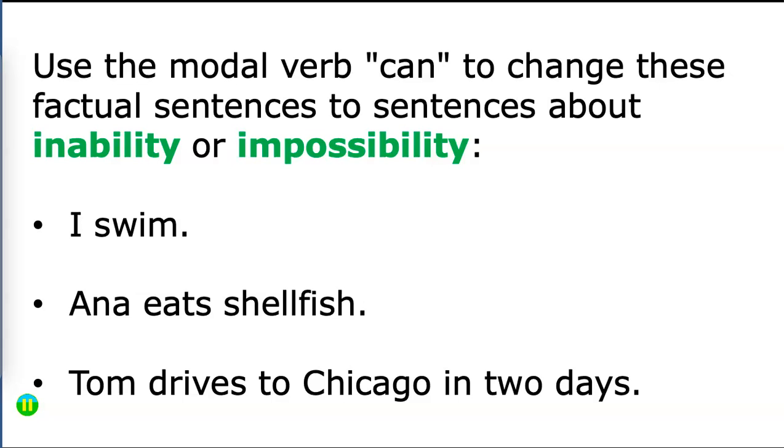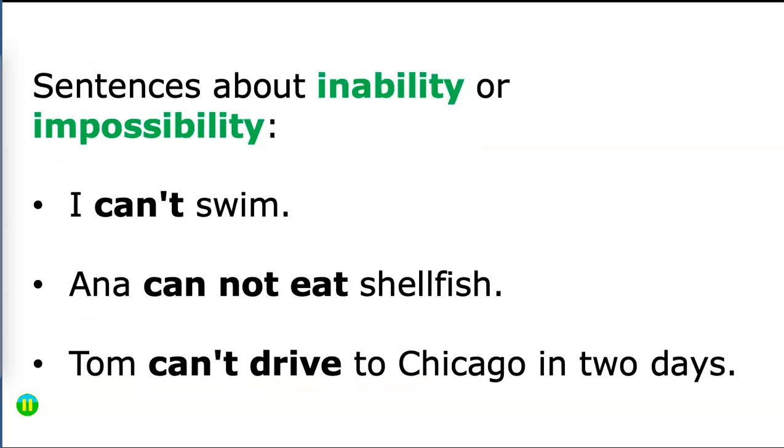In this one, I want you to use the modal verb can to change these factual sentences to sentences about inability or impossibility. Go ahead and hit pause to change: I swim, Anna eats shellfish, Tom drives to Chicago in 2 days. Go ahead and pause. Your sentences should look like this. I can't swim, Anna cannot eat shellfish, Tom can't drive to Chicago in 2 days.